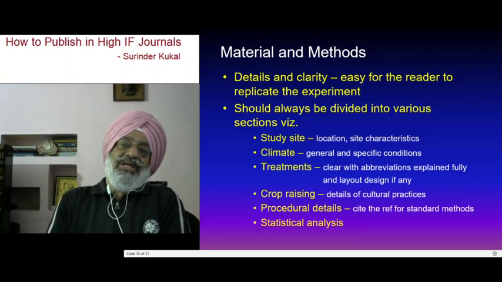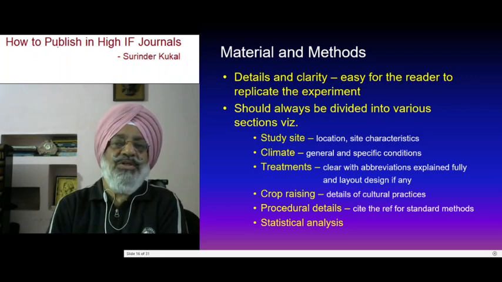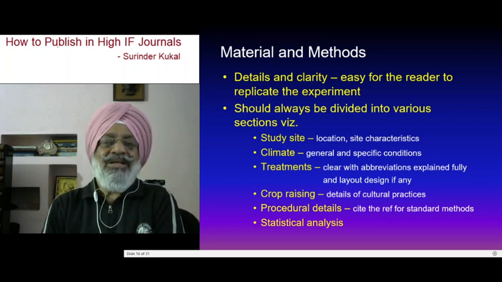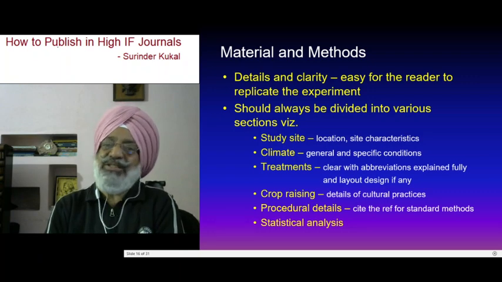Then materials and methods. I have seen that generally the journals published in India, in our country, advise authors to keep this section as brief as possible.